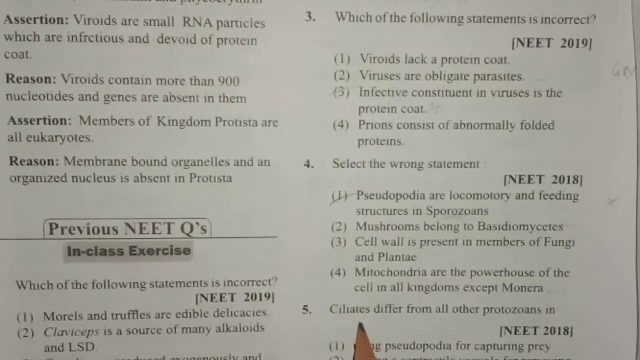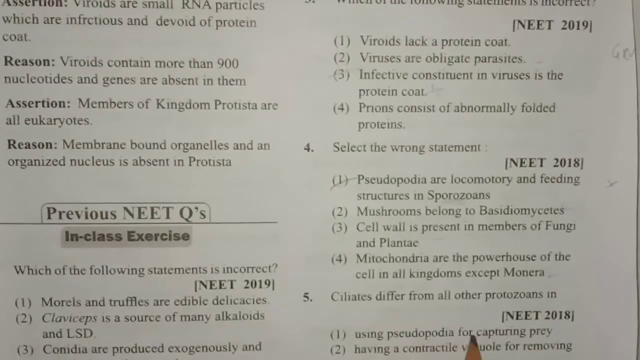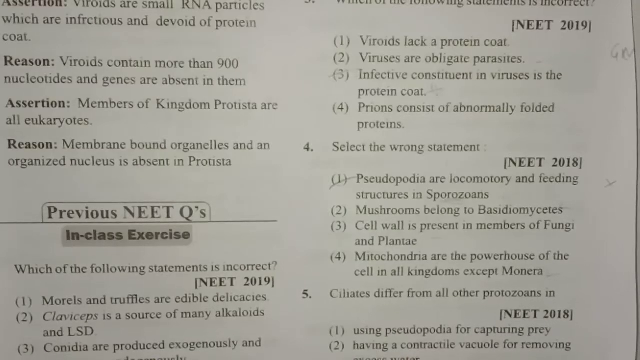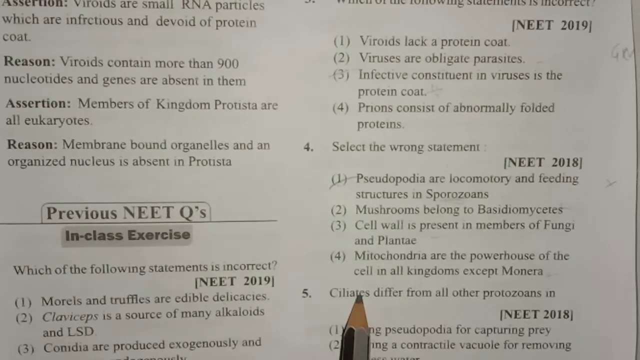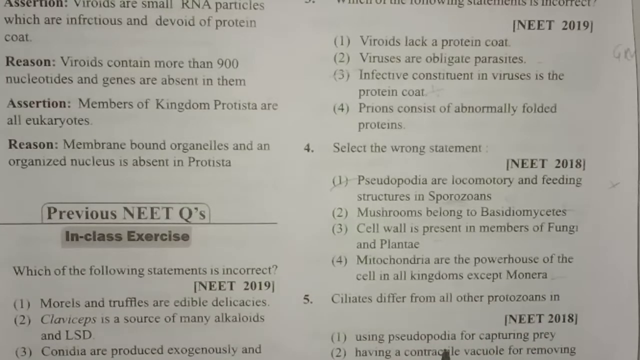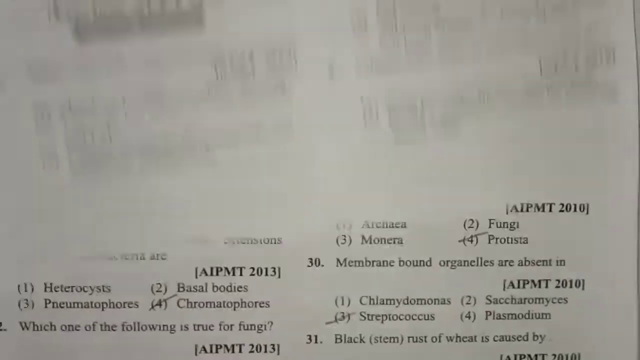Next one, ciliates differ from all other protozoans in using pseudopodia for capturing the prey, having a contractile vacuole for removing excess of water. So here, ciliates differ from all other protozoans in using pseudopodia for capturing the prey, having a contractile vacuole for removing excess of water.